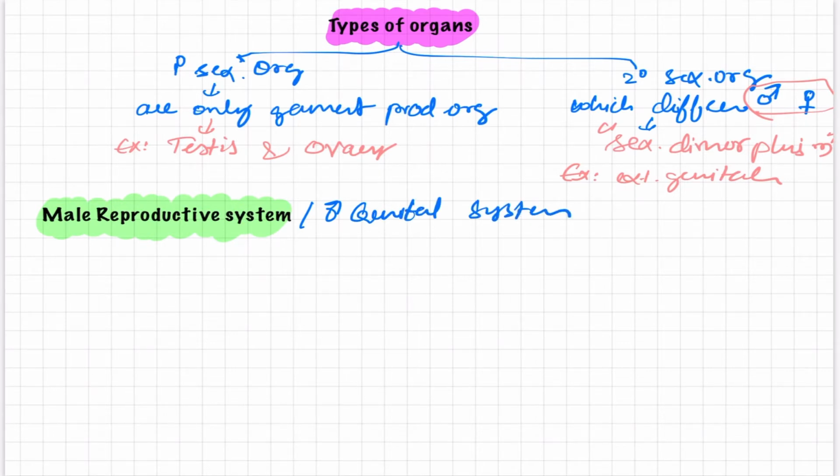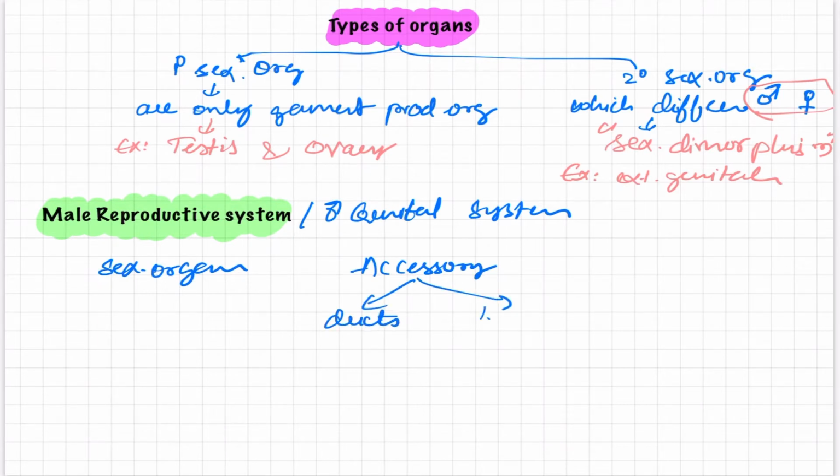The components of this system are, first, the sexual organs; second, the accessory ducts and accessory glands; and third, the external genitalia.